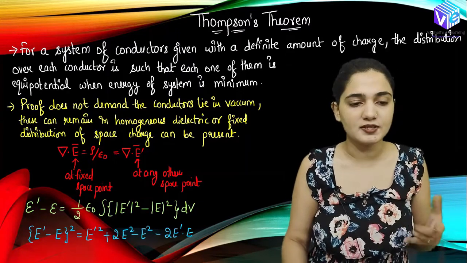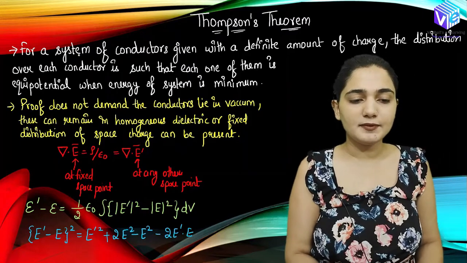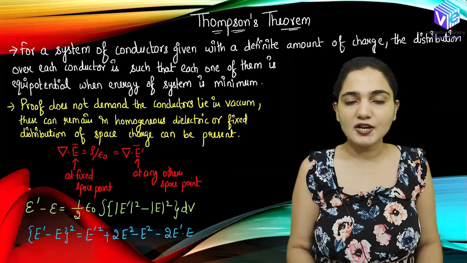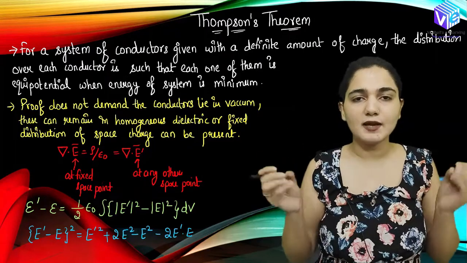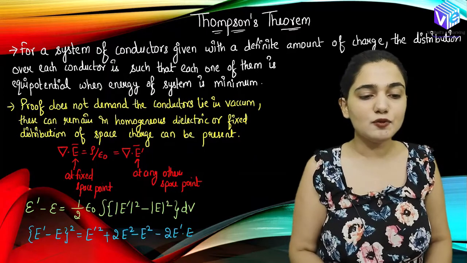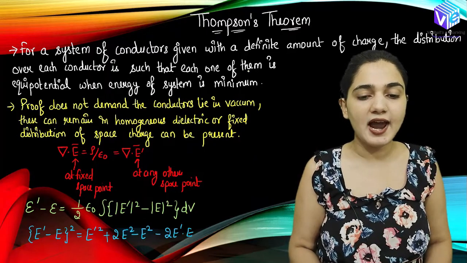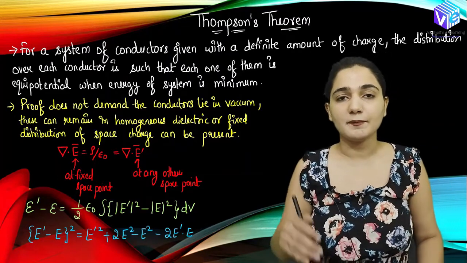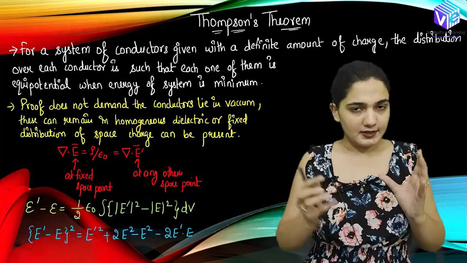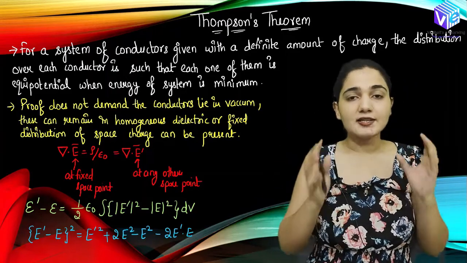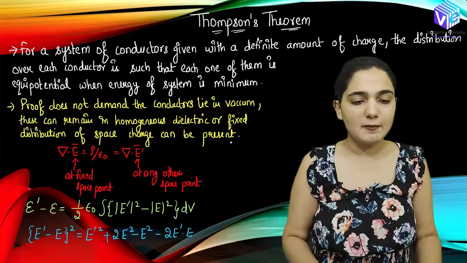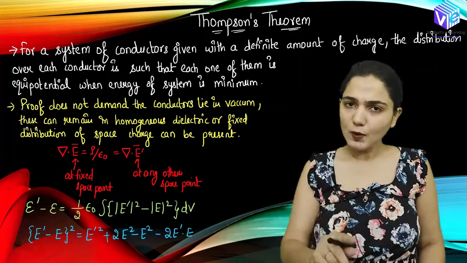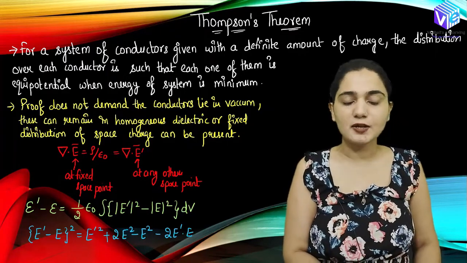Now coming to Thomson's theorem. The statement is that for a system of conductors, we have a definite amount of charge on them. We are taking some conductors and putting some charges on them. The distribution over each conductor is such that each one of them is equipotential when the energy of the system is minimum. So when the energy is minimum, the equipotential condition will be achieved.